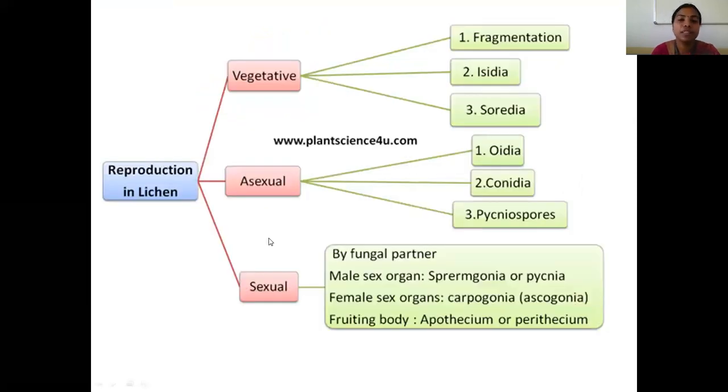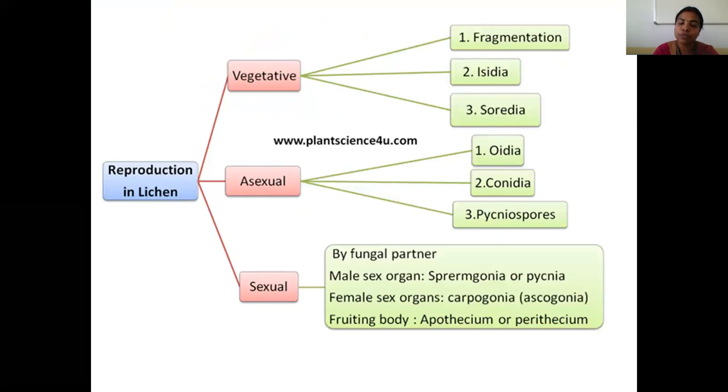Then coming to the reproduction in lichen, lichen can reproduce by three modes. First one is vegetative, second one is asexual, third one is sexual reproduction. Vegetative reproduction happens by three modes. First by fragmentation, second and third by production of some special kind of structures, we call them isidia and soredia. Then the second one is the asexual mode of reproduction. Here also it can produce some special kind of spores, especially by the fungal partner: idiospores, conidiospores and pycnospores.